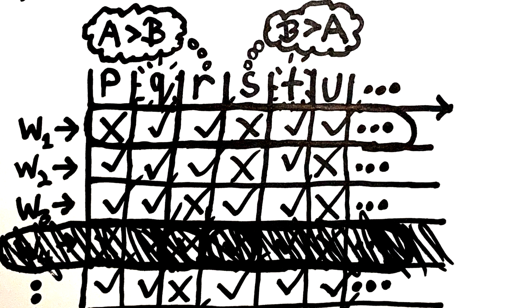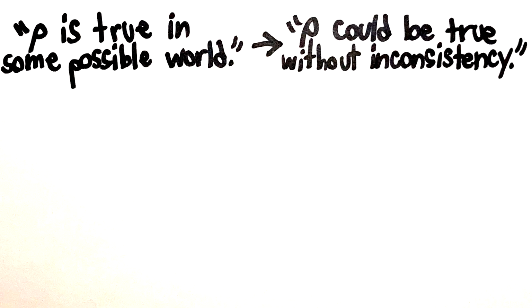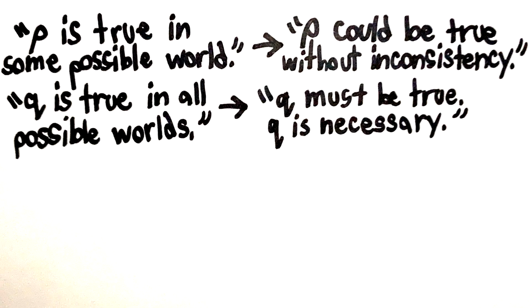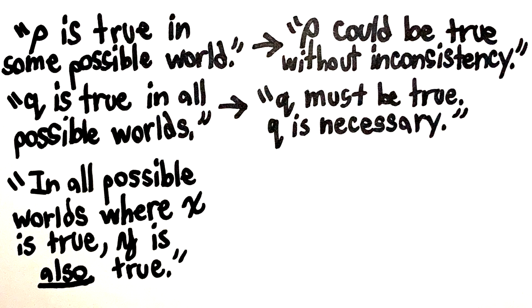So let's use our new understanding of what possible worlds are to analyze statements made about them. What does it mean to say that P is true in some possible world? It just means that P could be true, and if P was true, it wouldn't create any sort of inconsistencies. What does it mean to say that Q is true in all possible worlds? It means that Q must be true. Q is a necessarily true proposition. In all possible worlds where X is true, Y is also true.